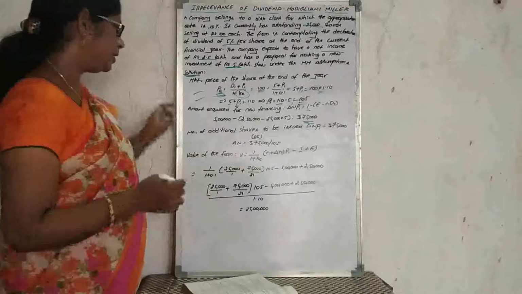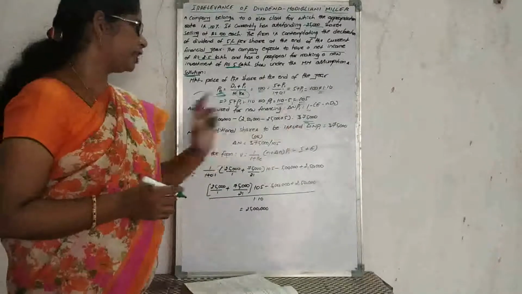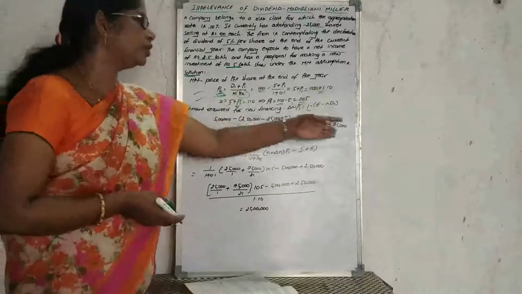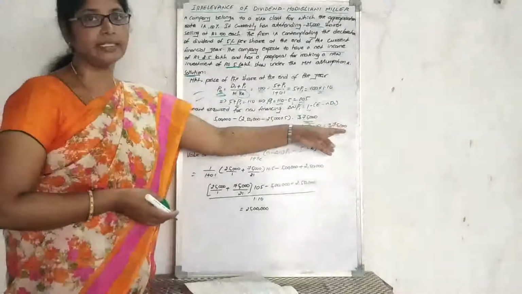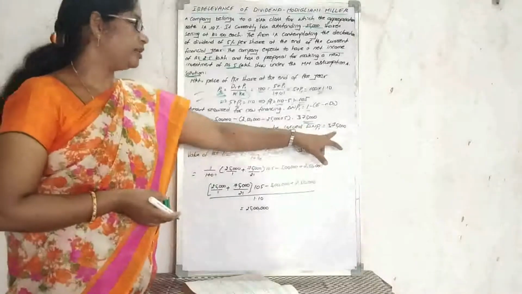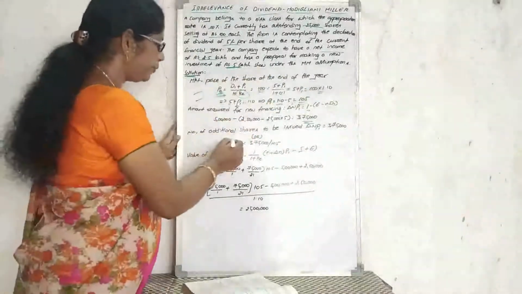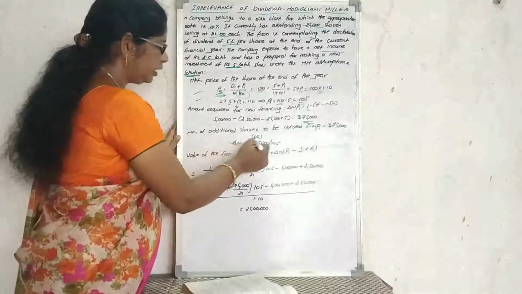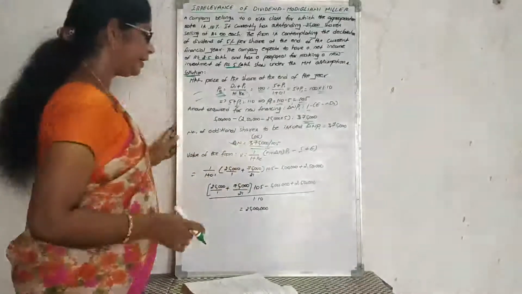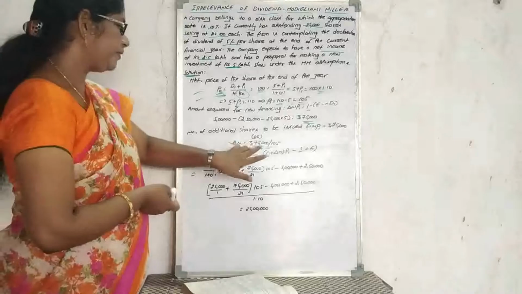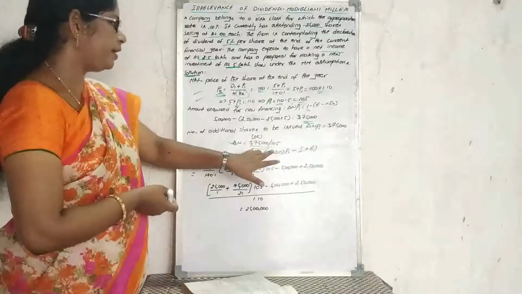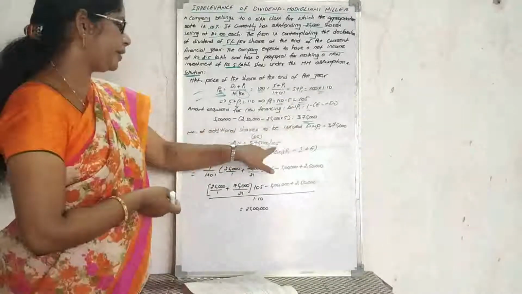Number of additional shares to be issued: how many shares are they going to issue here? That is 3,75,000 divided by 105 rupees.